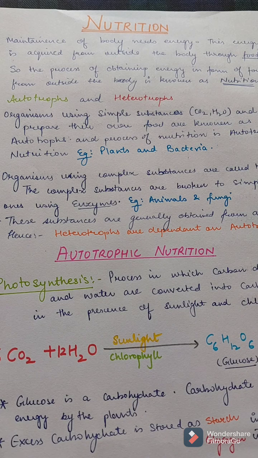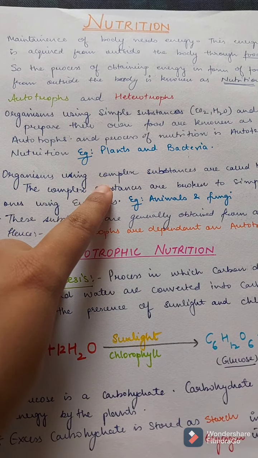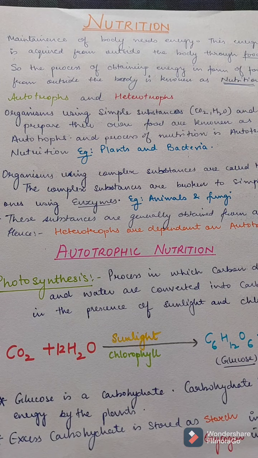On the other hand, the organisms who are using complex substances are called heterotrophs, and these complex substances are broken down to simpler ones so that they can be used by the body easily. These are broken down using enzymes. So we will know what enzymes are as we go further. Also, these complex substances are generally obtained from the autotrophs, that is from plants. So heterotrophs are dependent on autotrophs.